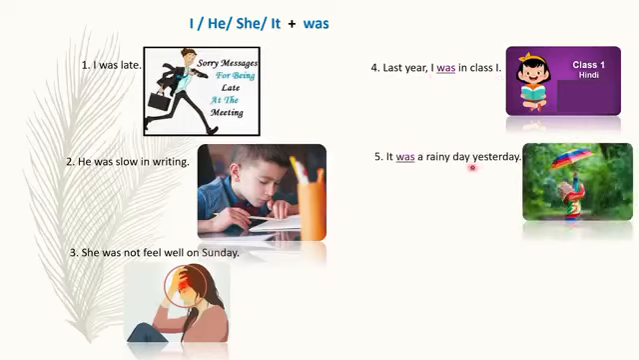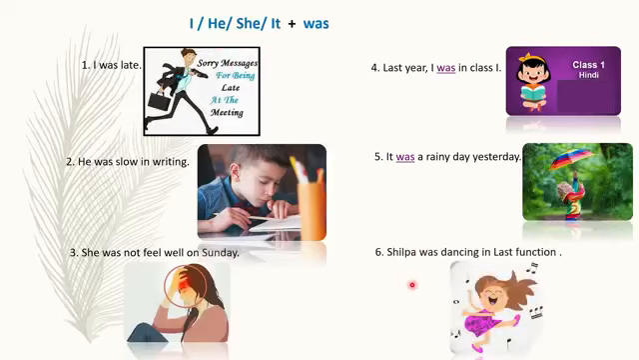It was a rainy day yesterday. It means one animal or one thing. So we will use was with it. Okay, with singular we will use was. Shilpa was dancing in the last function. Shilpa is one girl, so we will use was.